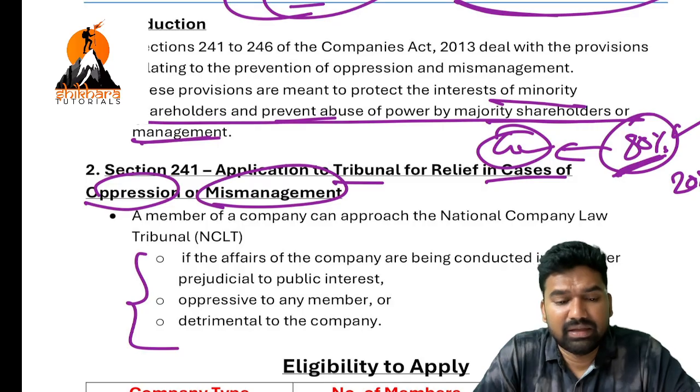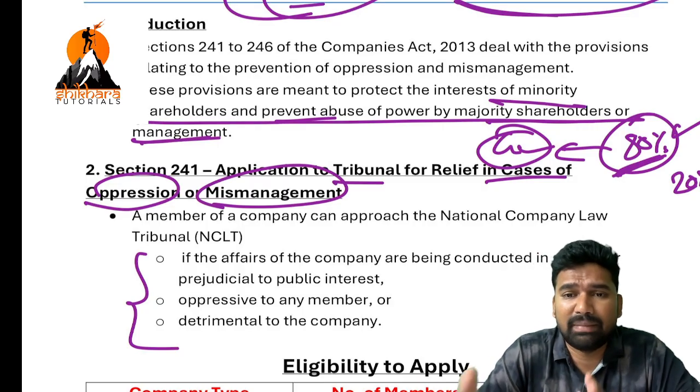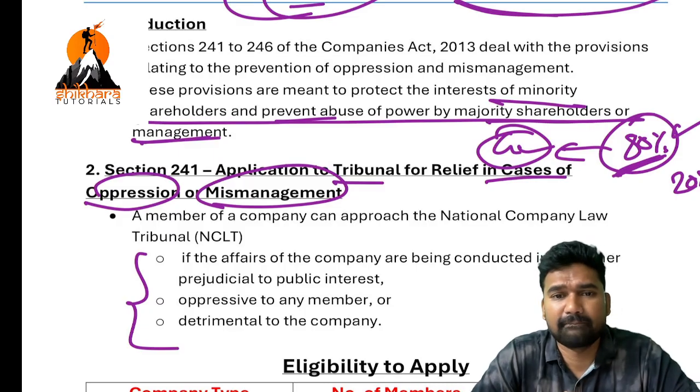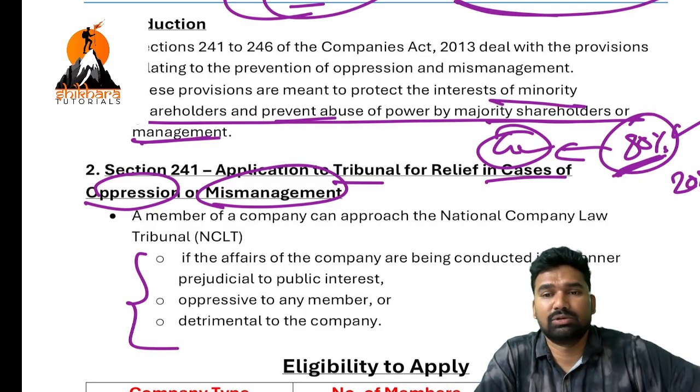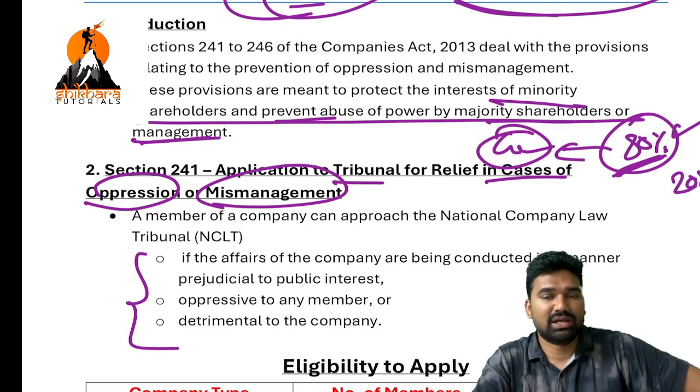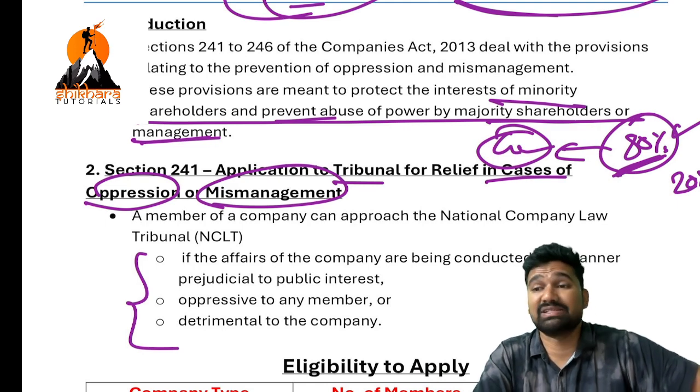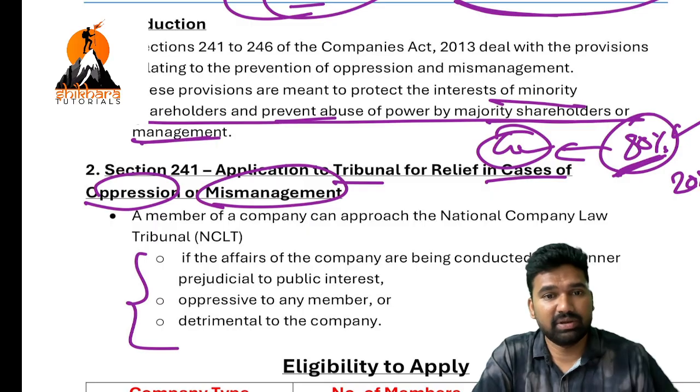Or the company's activities are oppressive to a member or a group of members, or the company's activities are detrimental to the company's own interest, its financial interest and other interests.